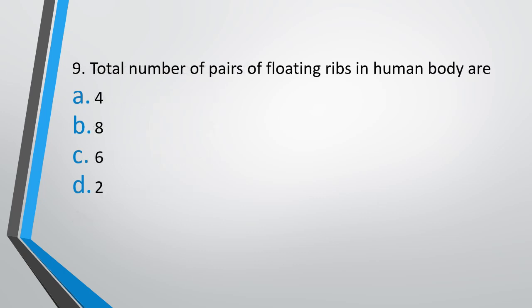Question 9. Total number of pairs of floating ribs in the human body are 4, 8, 6 or 2. The correct answer is option D, that is two pairs of floating ribs are there. Guys, again, like I always say, read the questions carefully. They are asking the total number of pairs of floating ribs and not the total number of floating ribs. If the question had been the total number of floating ribs in the human body, then the answer would have been 4. But since they are asking for pairs, the answer is 2.